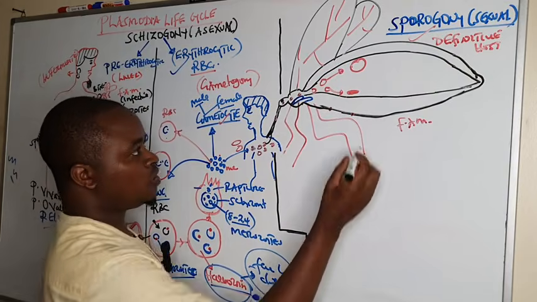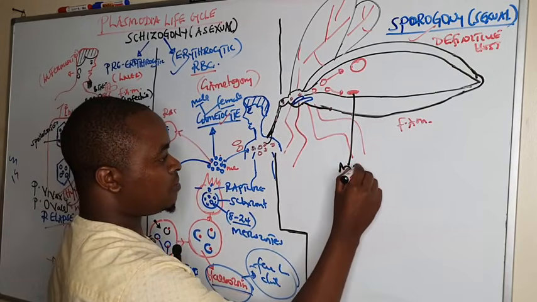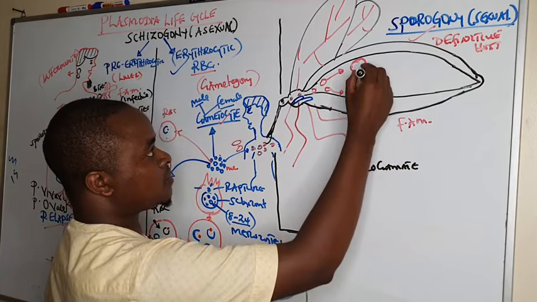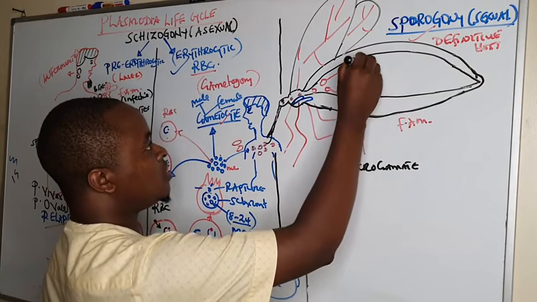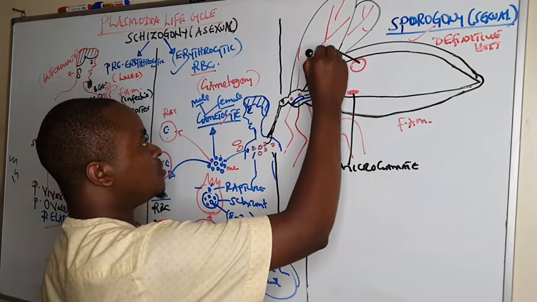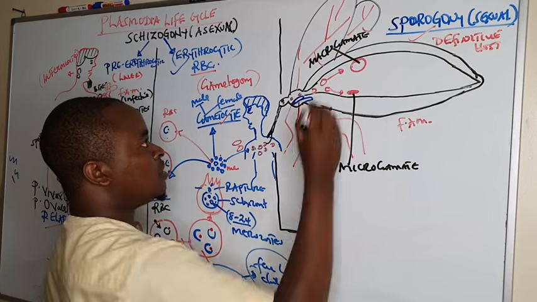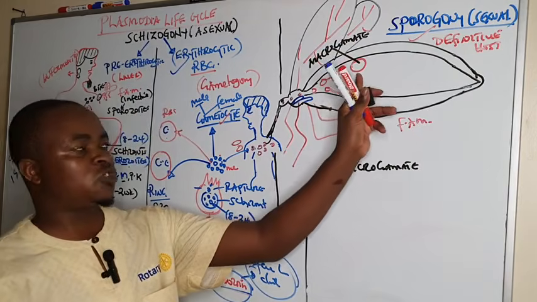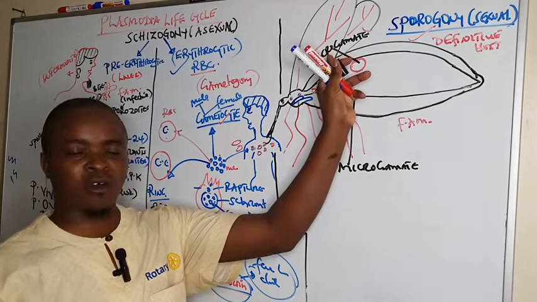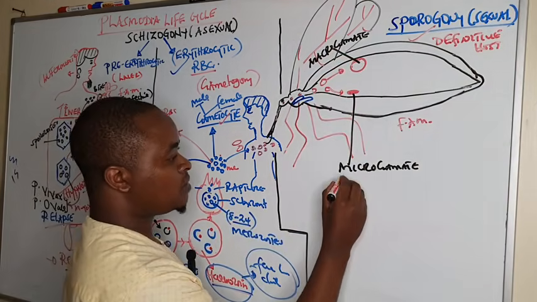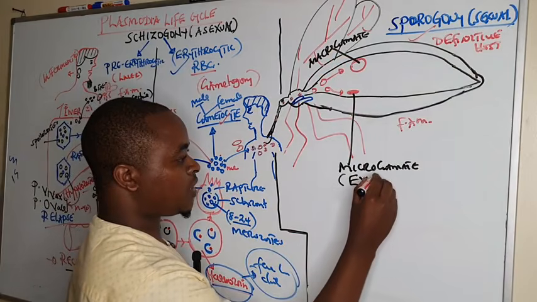gametocyte forms what we call the female macrogamete, whereas the male forms what we call the male microgamete. So this one is going to be the microgamete, whereas this is going to be the macrogamete. So the female is transformed into a big macrogamete, whereas the male forms the microgamete by the process known as exflagellation.